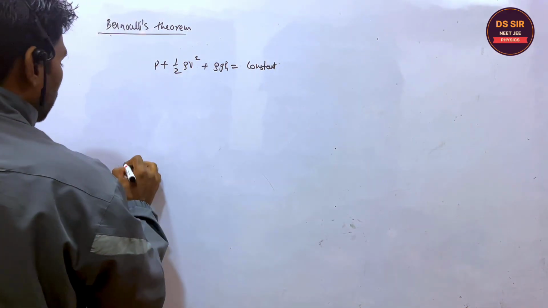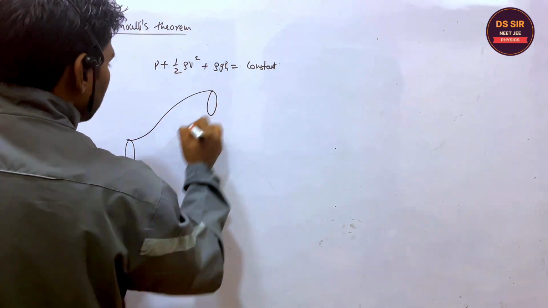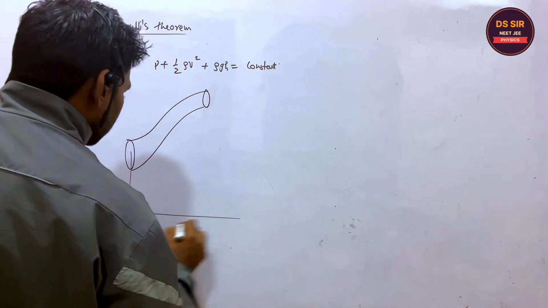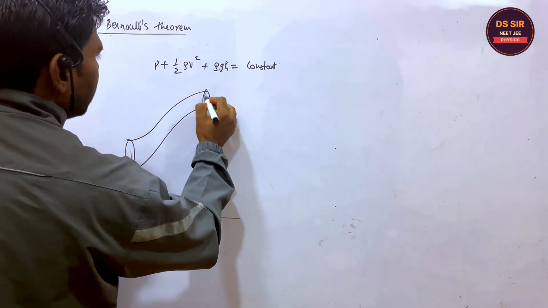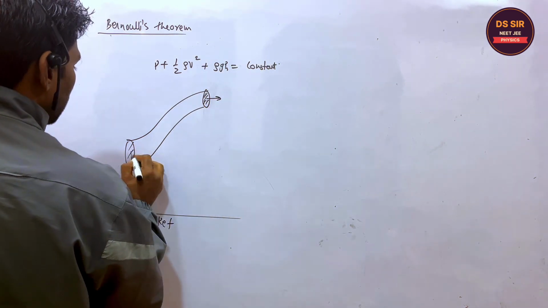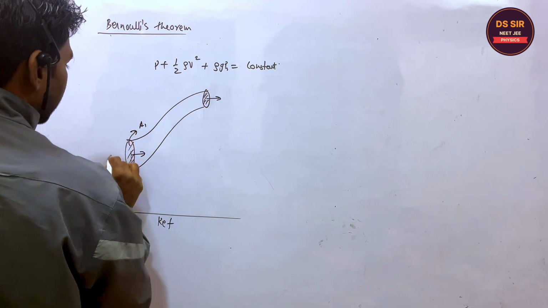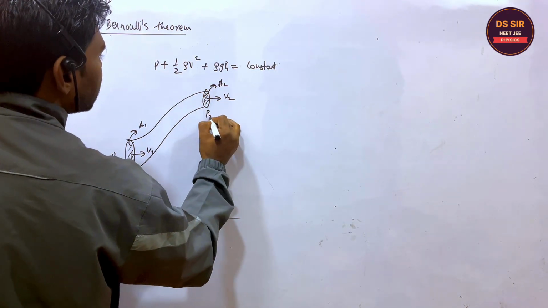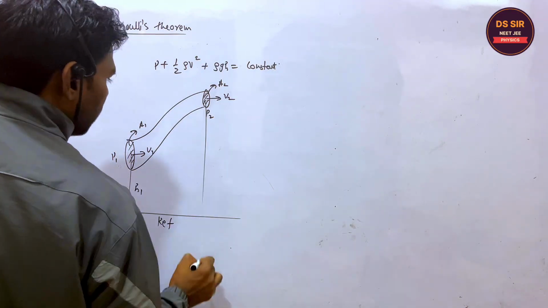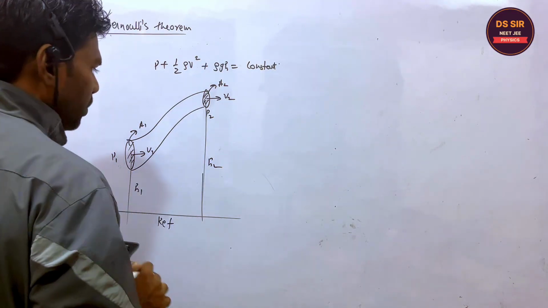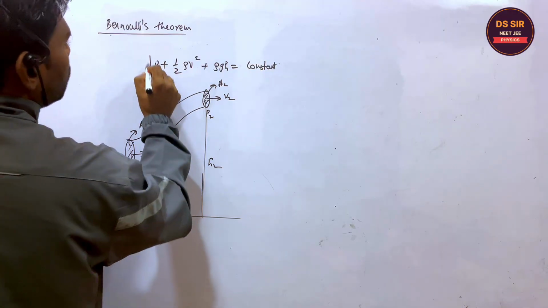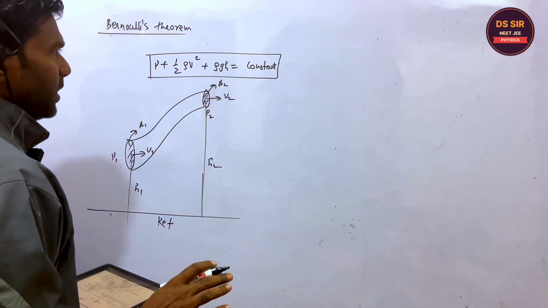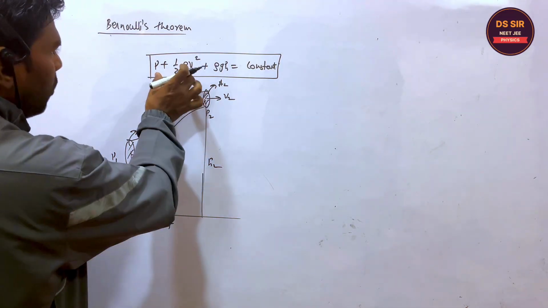Suppose this is the Bernoulli tube, and suppose this is the reference. This is the area A1. At this side the pressure is P1, the velocity is V1; area is A2, the velocity is V2, and the pressure this side is P2. This is the height H1 of this point, and the height is H2. So this is the theorem: P plus half rho V square plus rho gh is equal to constant. I will prove this.